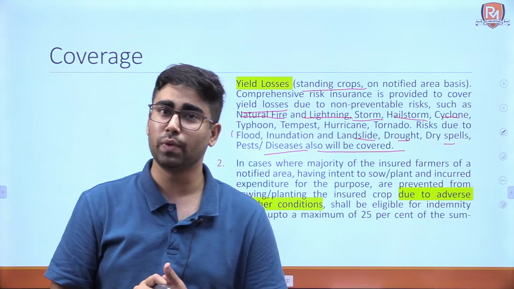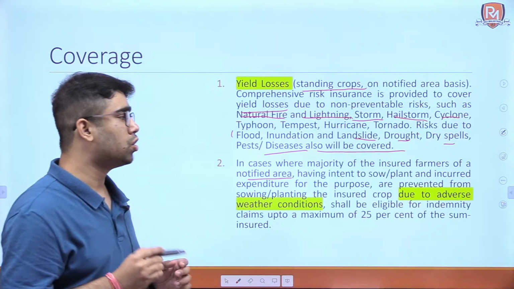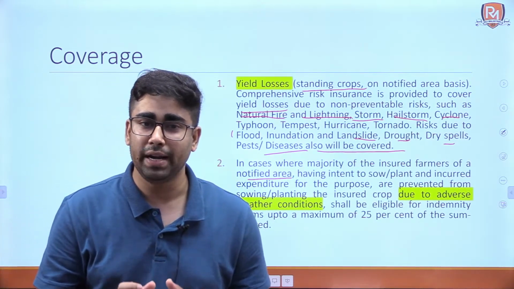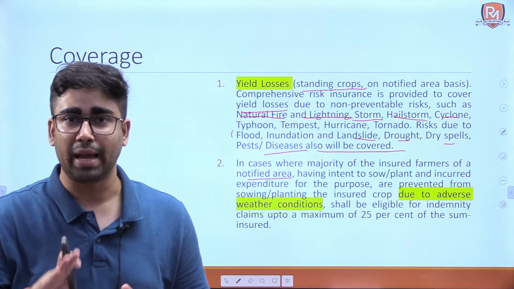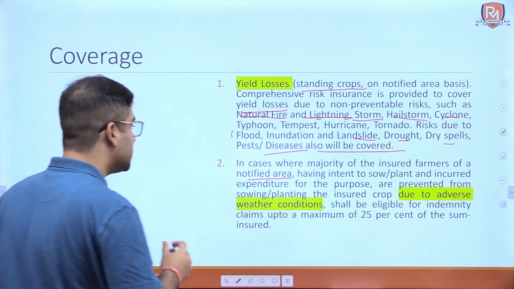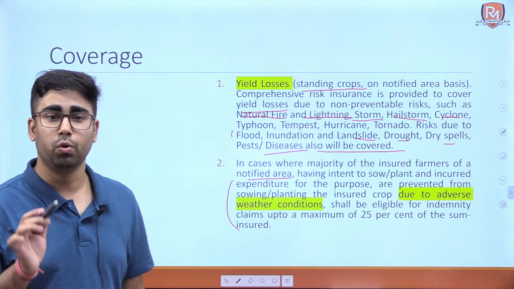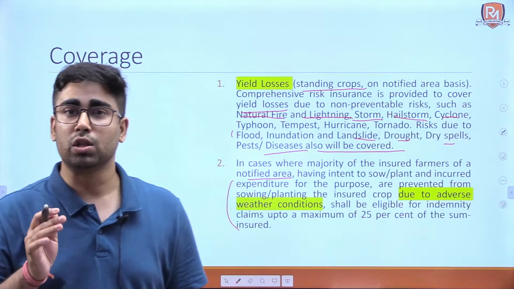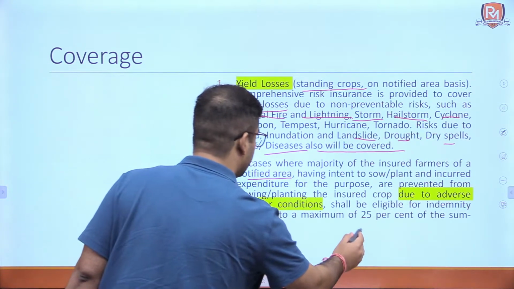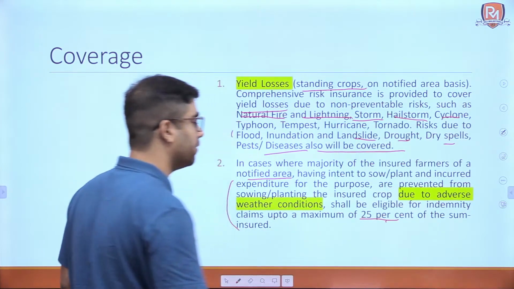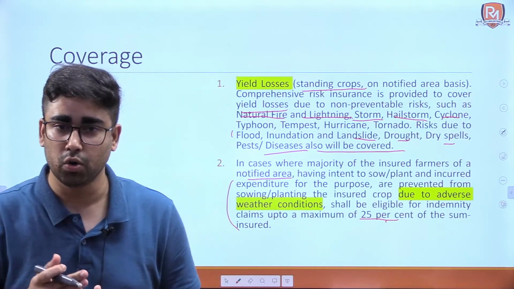In cases where the majority of the insured farmers of a notified area had the intent to sow or plant and incurred expenditure for the purpose, like they planned to plant a particular type of crop, but that crop, though notified, is not planted due to adverse weather conditions, they will also be able to claim from this Pradhan Mantri Fasal Bima Yojana scheme, to a maximum of 25% of the sum insured. These statements are important, you might want to remember them.